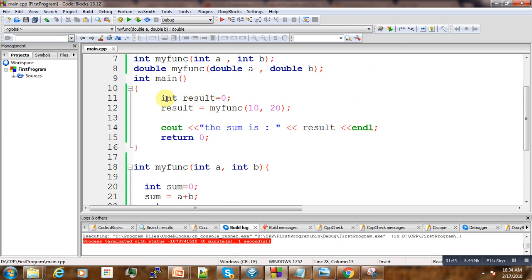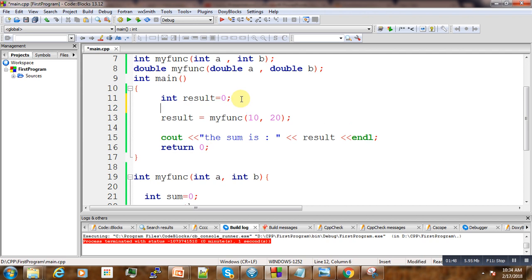And now if we come and write another result, like result 1, and here we pass result 2.